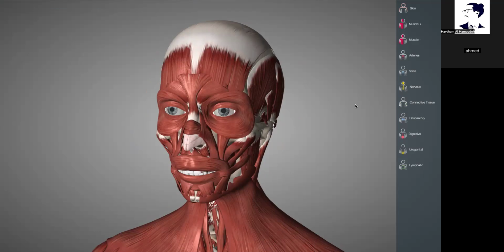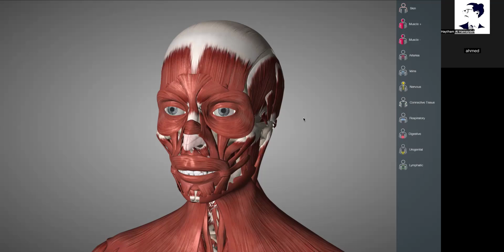The upper area muscles consist of levator labii superioris, levator labii superioris alaeque nasi, levator anguli oris, zygomaticus major and minor, and risorius muscle. The lower area consists of depressor anguli oris, depressor labii inferioris, and mentalis. Its innervation is done by the facial nerve, drainage is done by the facial vein, and vascularization is done by the facial artery.